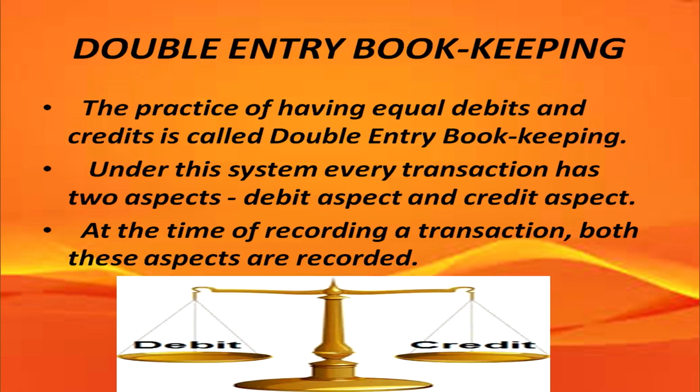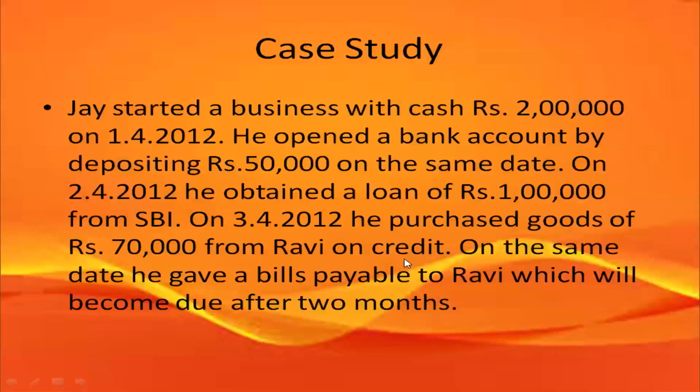One is the debit aspect and the other is the credit aspect. So, at the time of recording a transaction, we have to be very careful that both these aspects are recorded, the debit aspect as well as the credit aspect, because only then will it equalize the transactions and the double entry system be systematically followed. Now, let us take a case study to understand the various accounting terms that we have discussed till now.